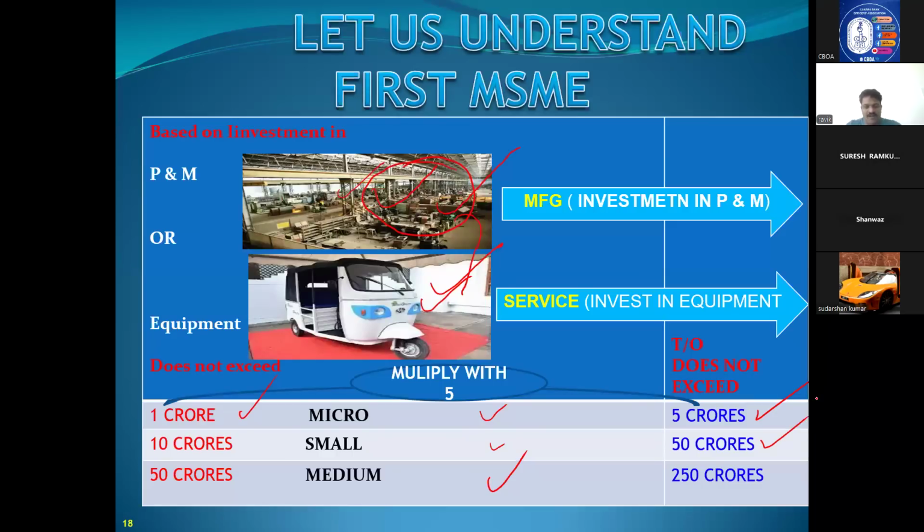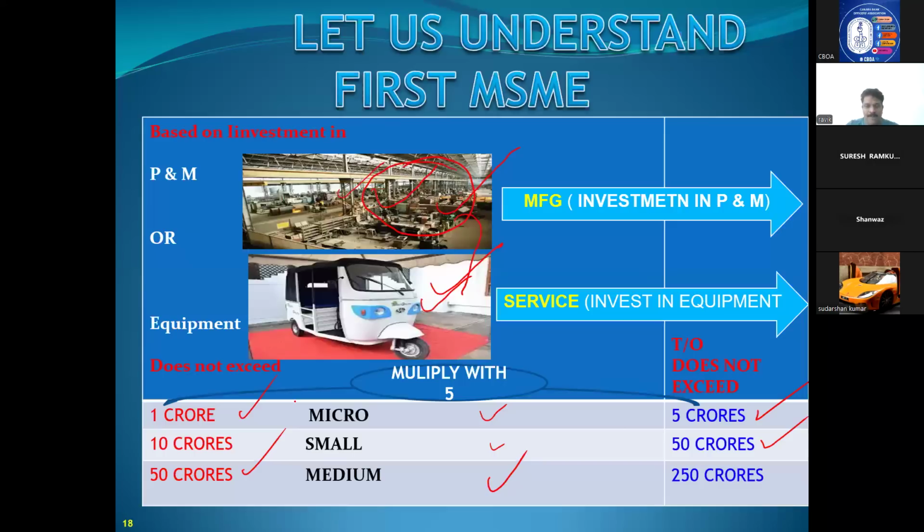Small manufacturing, small investment. Medium: what they told is, investment in plant and machinery or equipment not exceeding 50 crores, or turnover between 50 and 250 crores, it is called medium enterprises.